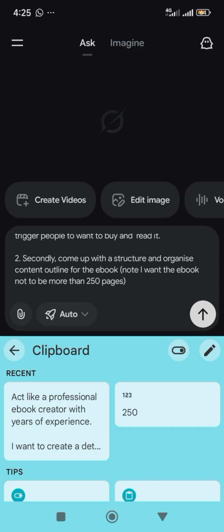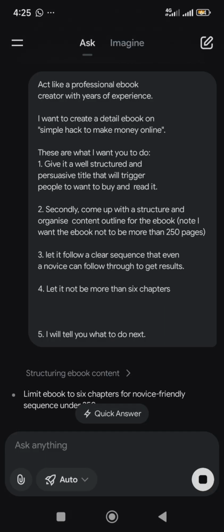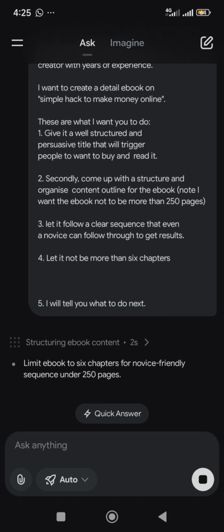Once you've typed your prompt, you just send it. Right, let's wait for it to load.